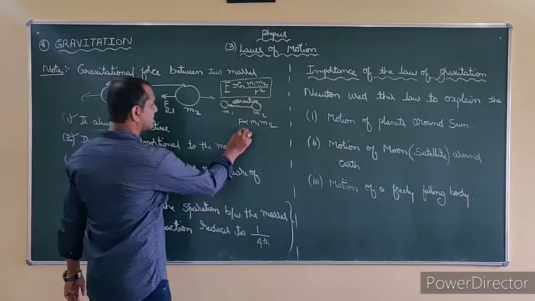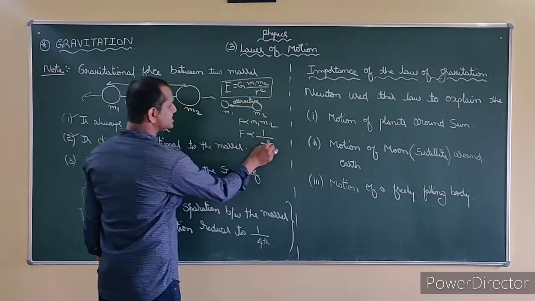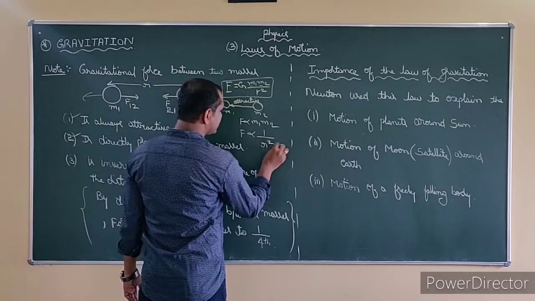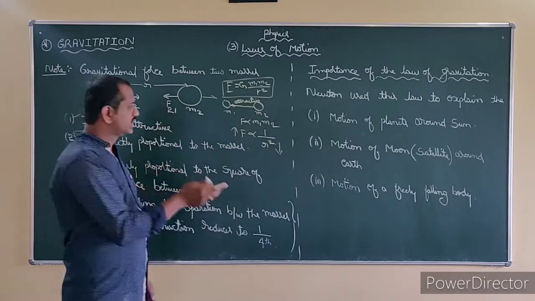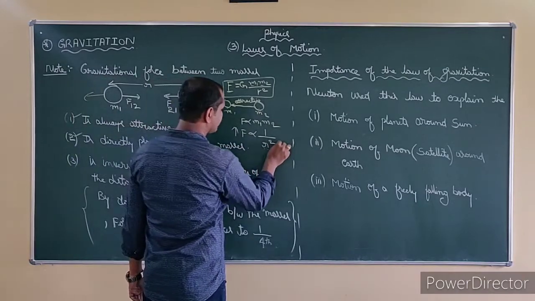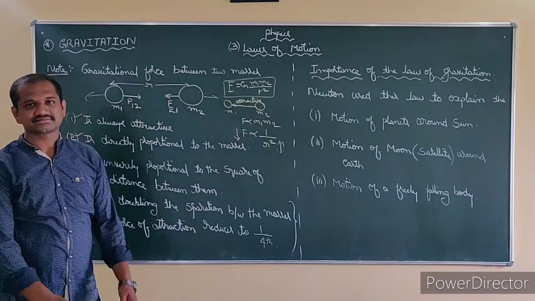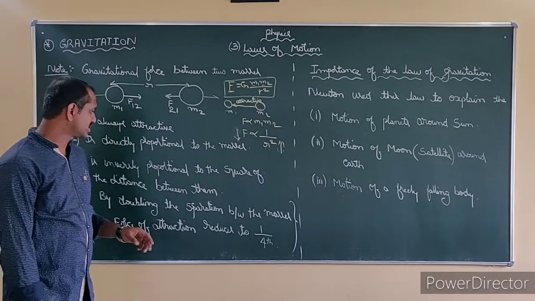Understand? That is what we say. Force is inversely proportional to the square of the distance between them. If distance is less, force is more. Opposite, if distance is more, force is less. Understand? This is what we need to understand in this concept.